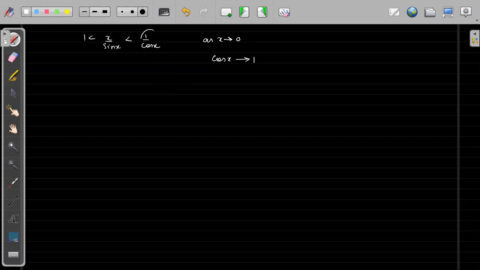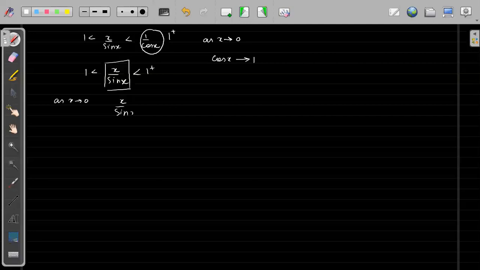So this part will be 1 plus form. This part will be exactly 1. So we can write 1 greater than x by sine x, which is less than 1 plus. So approximately what we can say is that as x tends to 0, x by sine x will also tend to 1.